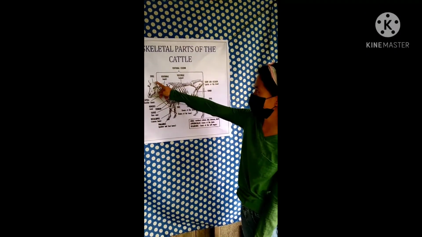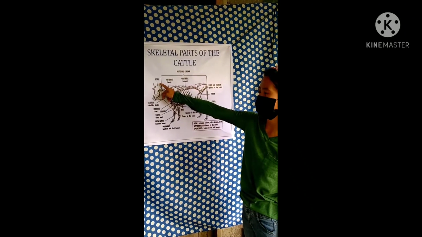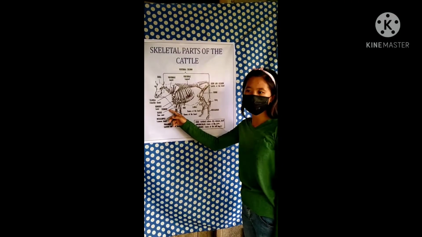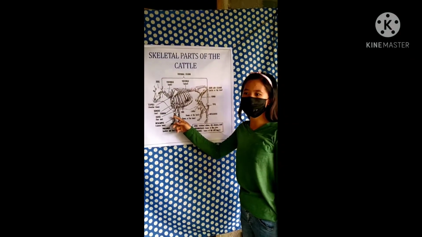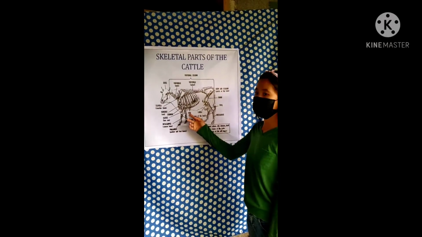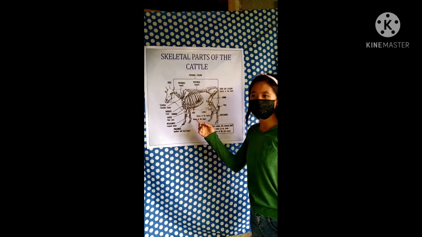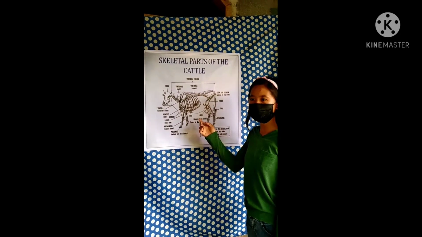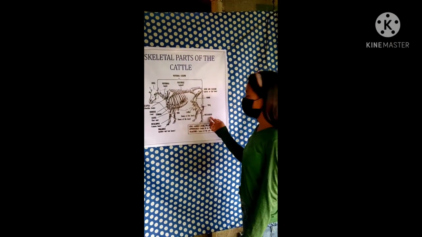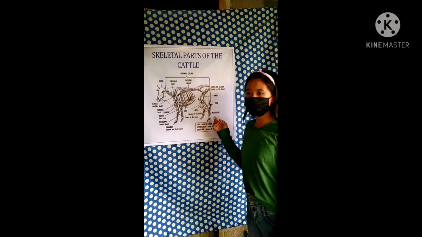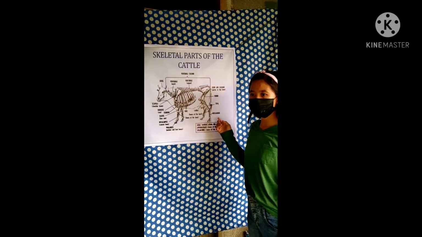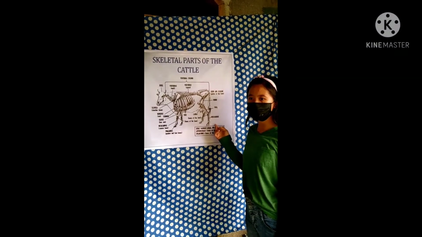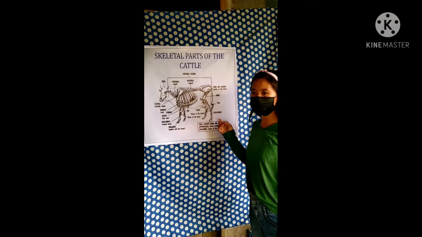Skull is a bone structure that forms the head in vertebrates. Sternum. The sternum is a long flat bone located in the central part of the chest. Ribs. Ribs are the long curved bones which form the rib cage, part of the axial skeleton. Metatarsus is a group of 5 long bones in the foot located between the tarsal bones of the hind limb and the phalanges of the toes.